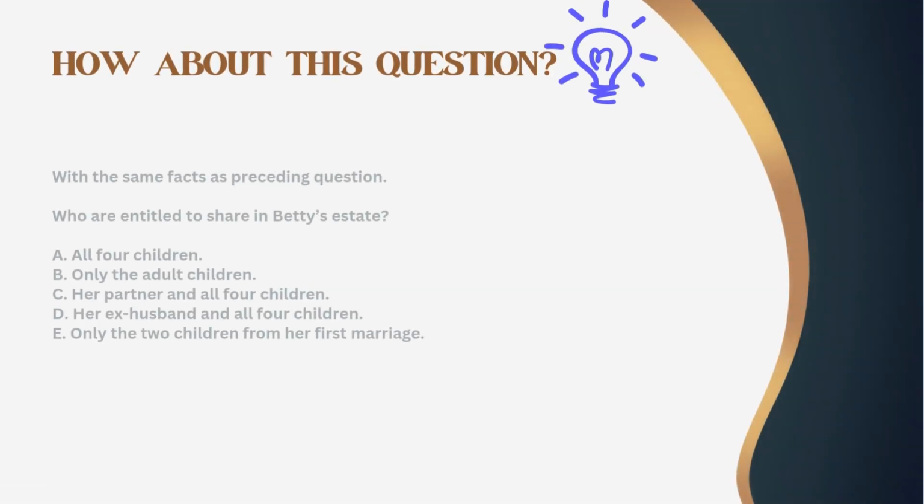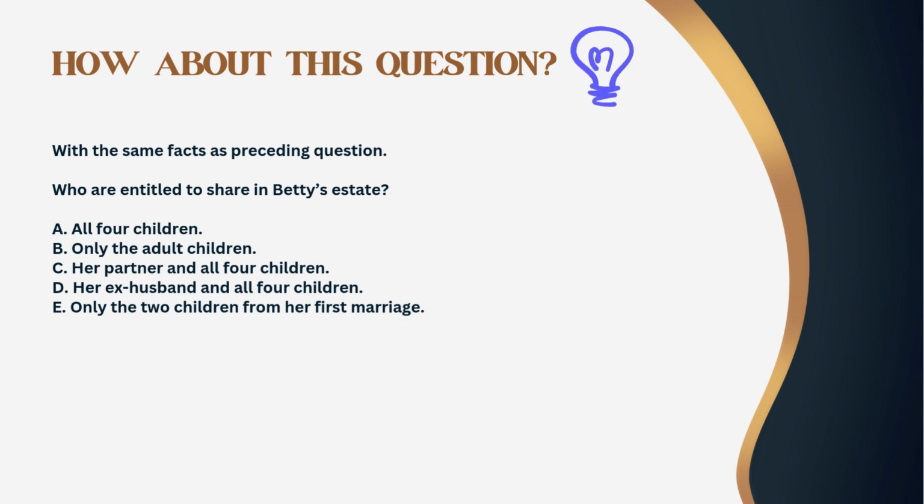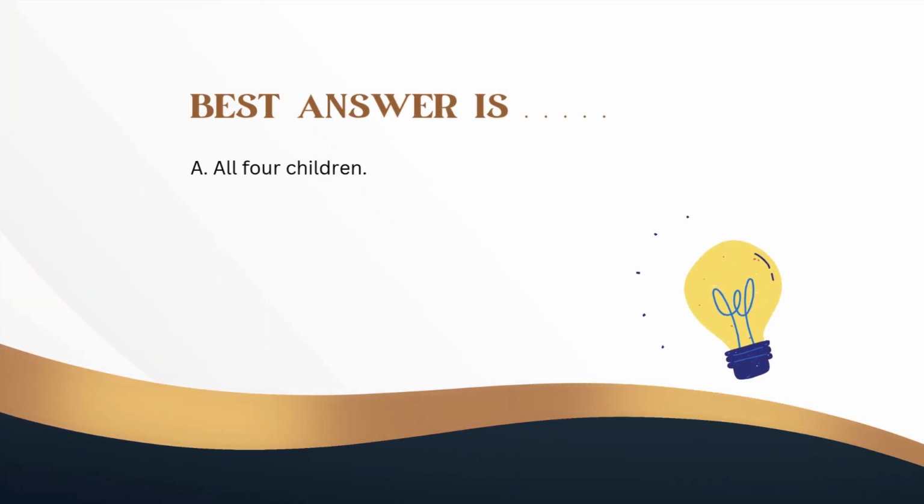Scenario 2. With the same facts as the preceding question, who is entitled to share in Betty's estate? A. All 4 children. B. Only the adult children. C. Her partner and all 4 children. D. Her ex-husband and all 4 children. E. Only the 2 children from her first marriage. The best answer is A.